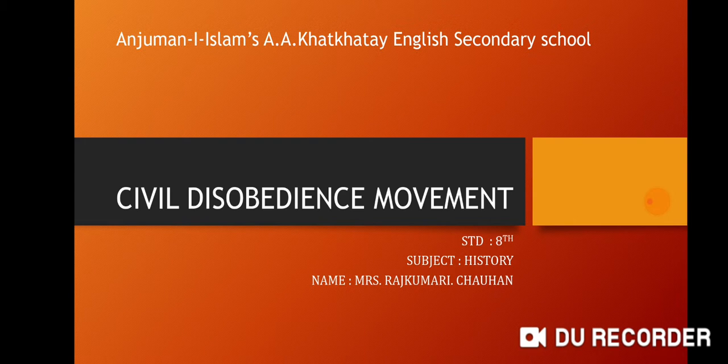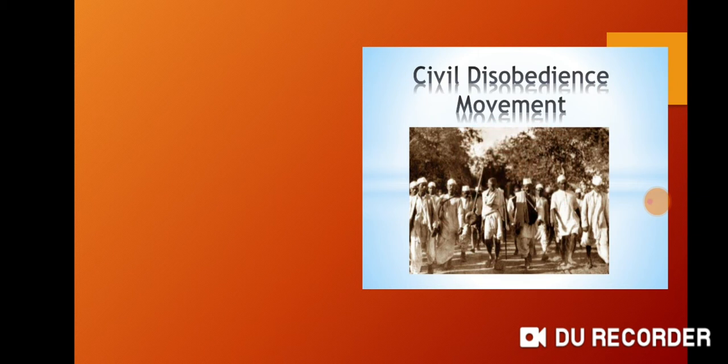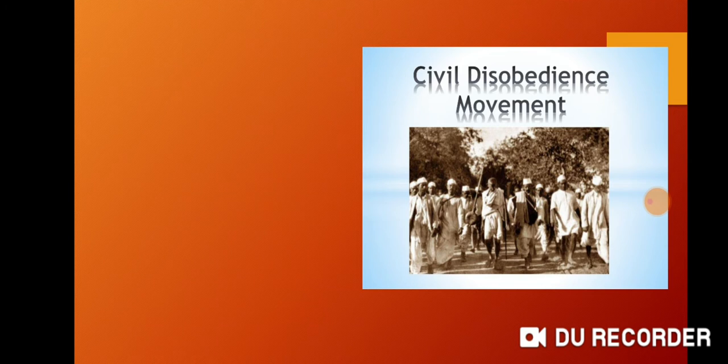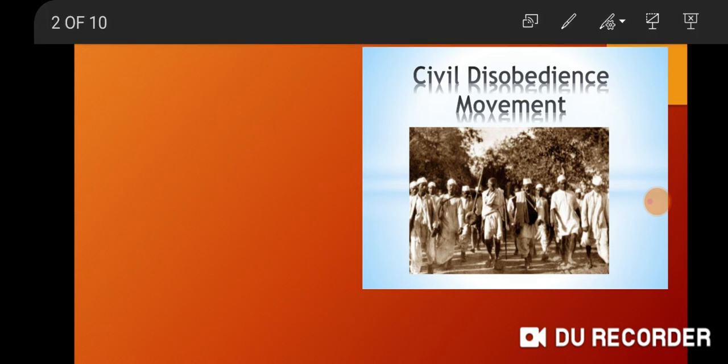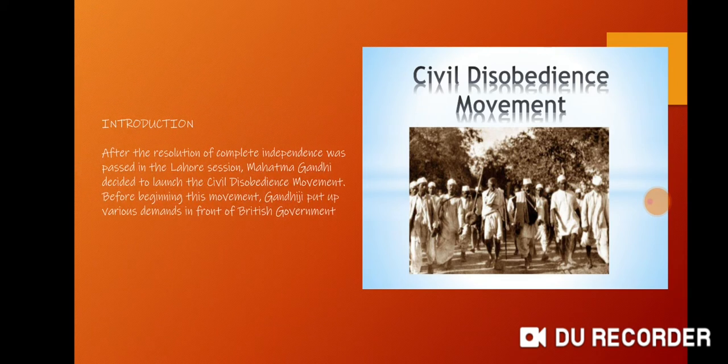As in the last chapter, we have studied about the non-cooperation movement. After that, a resolution of complete independence was passed in the Lahore session. Mahatma Gandhi decided to launch the Civil Disobedience Movement. Before beginning this movement, Gandhiji put up various demands in front of the British government. One of the important demands was to cancel the salt tax and the monopoly of the British government for manufacture of salt.